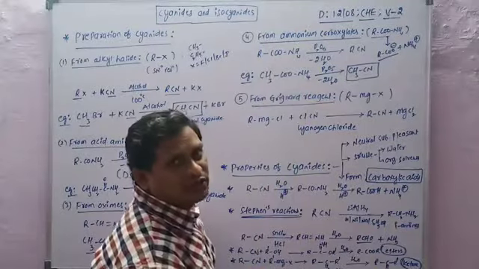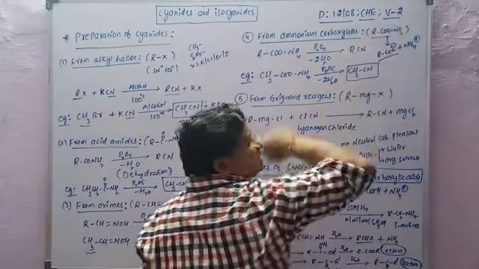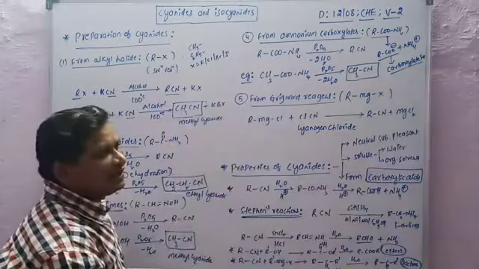So the general representation of ammonium carboxylates is RCOONH4. These are ionized into RCOO minus plus NH4 plus. So then RCOO minus is the carboxylate. What is a carboxylate ion? It is the carboxylate ion.